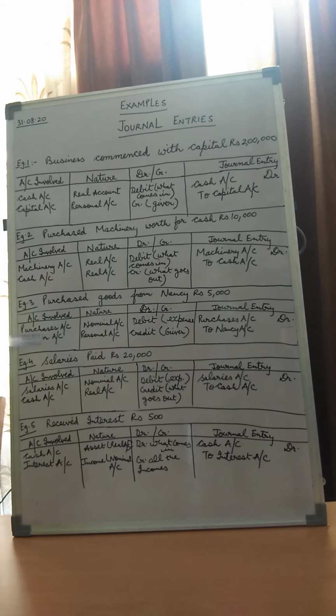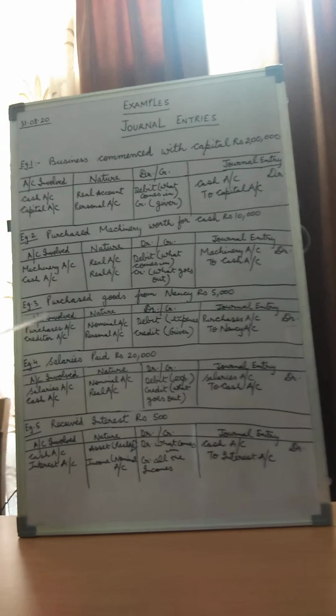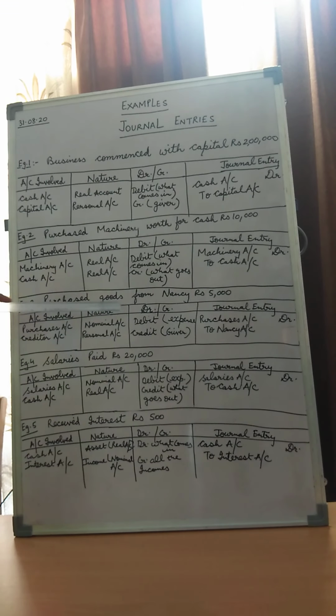And for Nancy, Nancy is our creditor. Why is she our creditor, children? Because we owe some amount to her; we have purchased goods from Nancy, so she is our creditor.